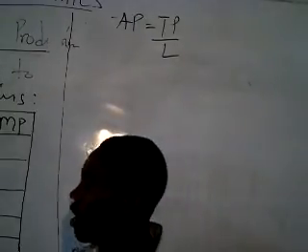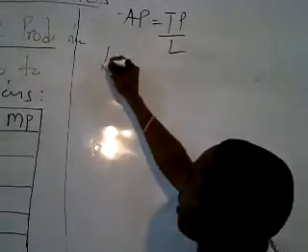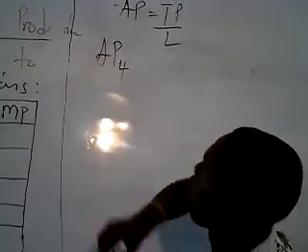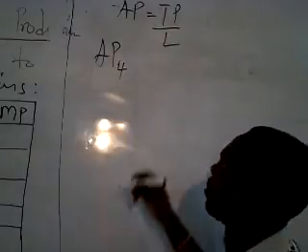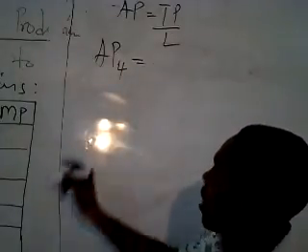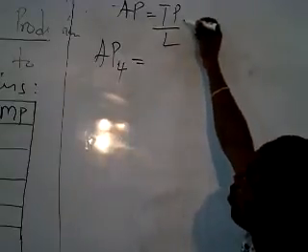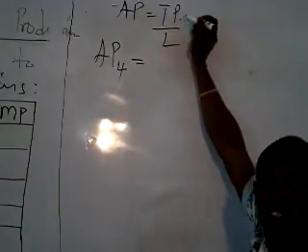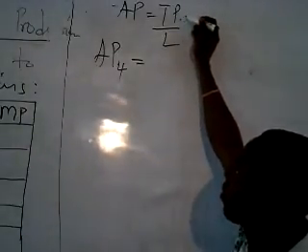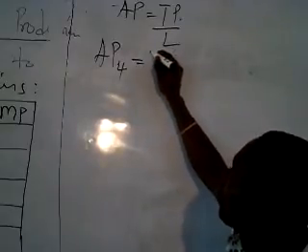So if you want to calculate for average product when the fourth unit of labor was employed, you write AP4, meaning fourth variable factor employed. It means you have to look on the table, total product, when the fourth unit of the variable factor was employed. And then you substitute them into the formula.